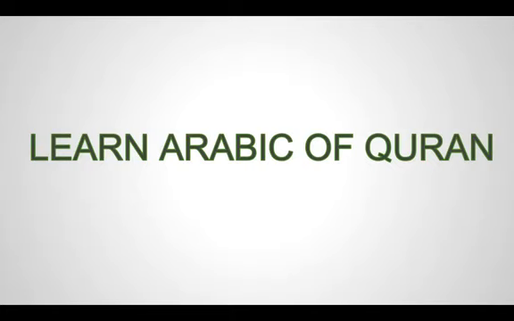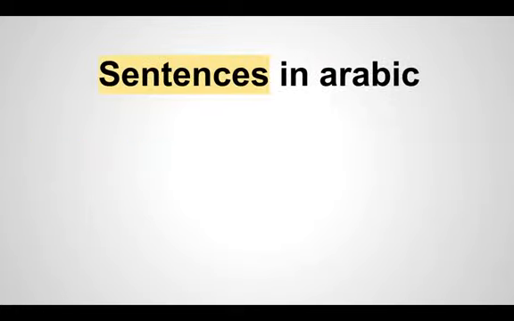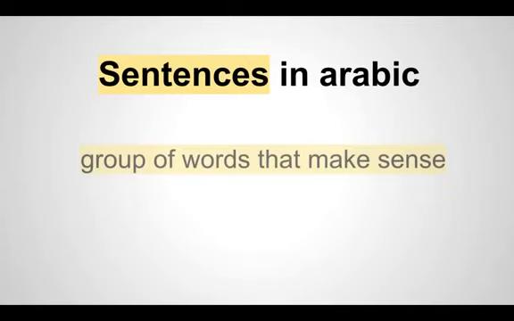So far we have learned about the types of words in Arabic: ism, fi'al, harf. We've also done the status of ism, halat al-ism, which is marfu, mansub and majroor. In today's class we'll be learning about sentences in Arabic. We briefly touched in the previous session on what a sentence is: a group of words that makes sense.